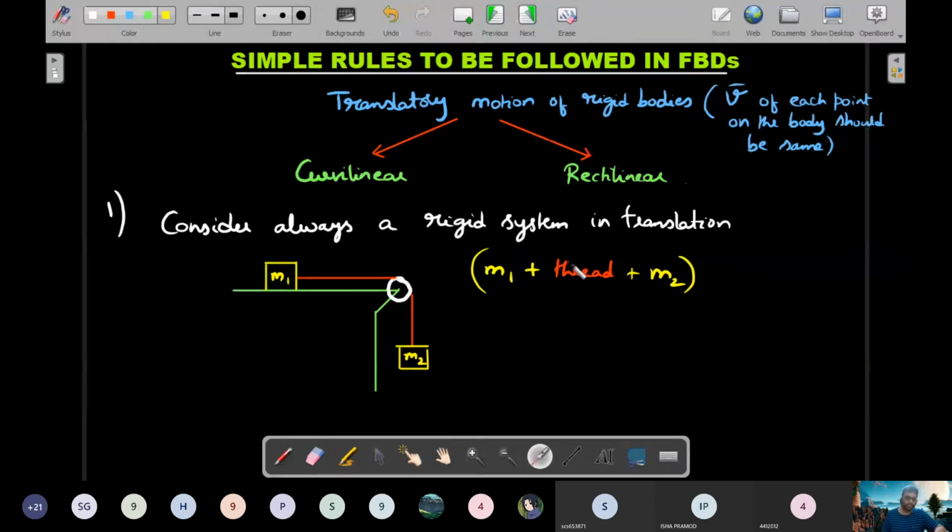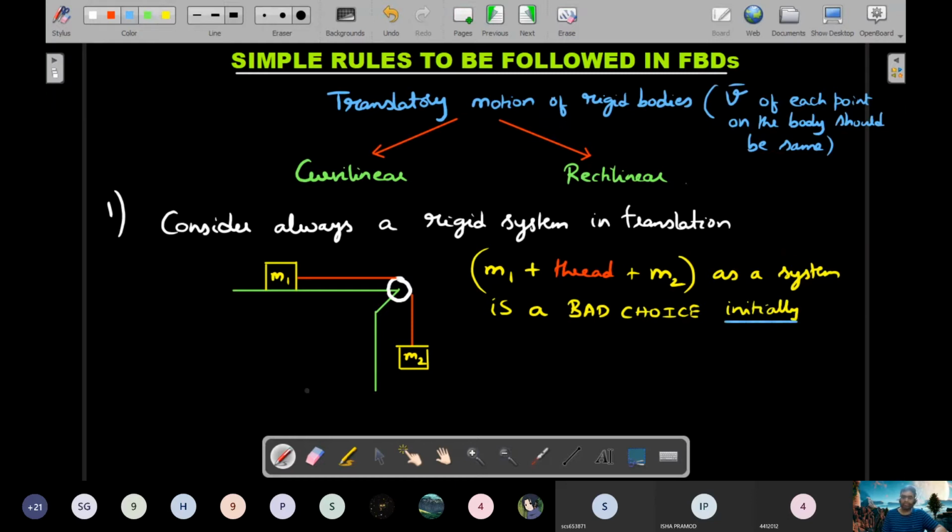But that's a very bad choice for the rigid body. As a system is a bad choice initially. Later on, we'll make this choice, but in the topic of center of mass. Right now, we don't want to do that, because the topic is not yet done. This is the reason: this entire system that we are talking about, this one, is not a rigid body.